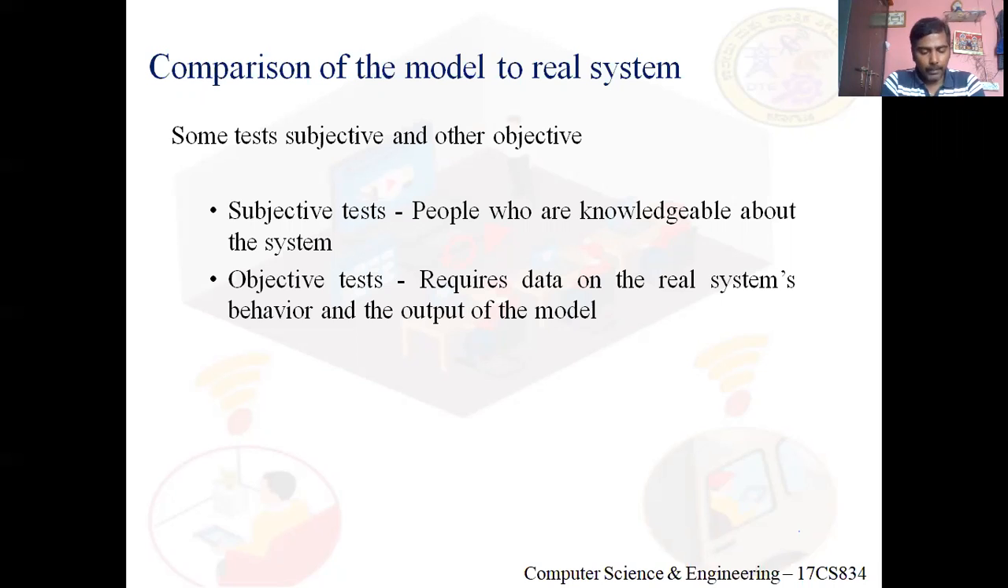So the iterative process of comparing the model with the system, and then revising both conceptual and operational models to accommodate any identified deficiencies, is continued until the model is judged to be sufficiently accurate. So, got it about calibration, right? In calibration, there are two tests: the subjective test and the objective test.